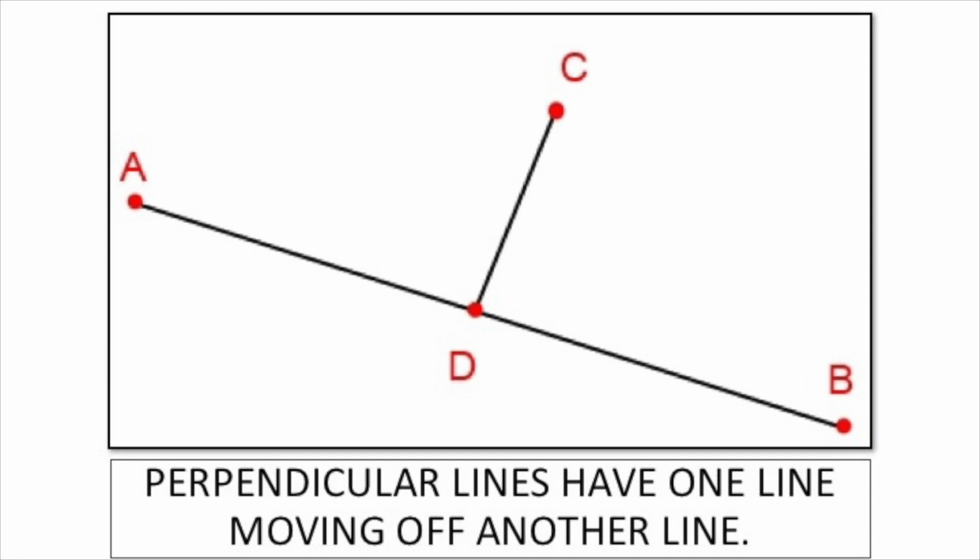Now this one, perpendicular lines have one line moving off another line. How many different lines can you see? Two. How many points? Four. What are the names of the points? A, B, C, D. Notice how every point has to have a different reference. We can't have two A's or B's. It has to be A, B, C, D.